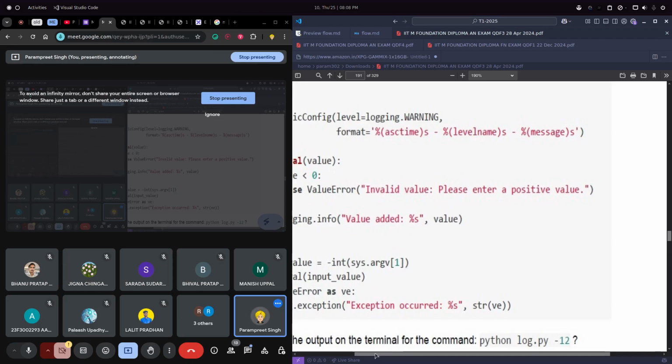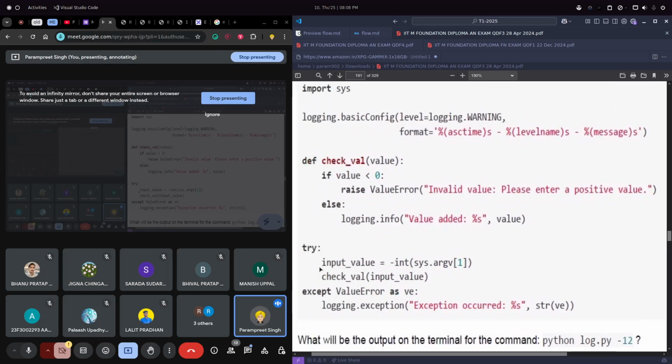Then we are calling this function, and we are handling this value error, whatever we are raising, in this logging.exception. If this function raises an error, this logging will be done, with the exception. The message is "exception occurred", with whatever value we have passed, along with the whole value error. Now we have called this Python file, python log.py -12.